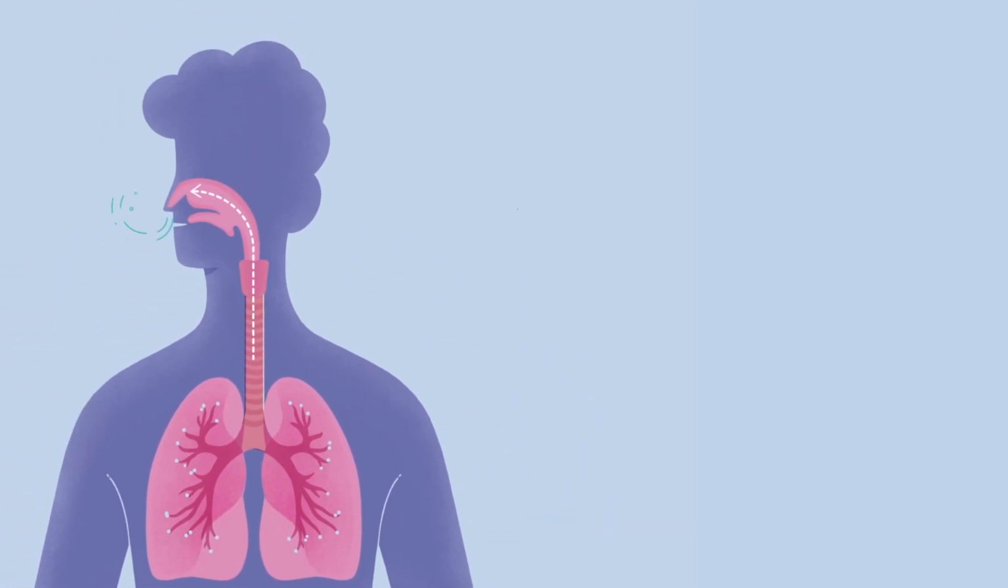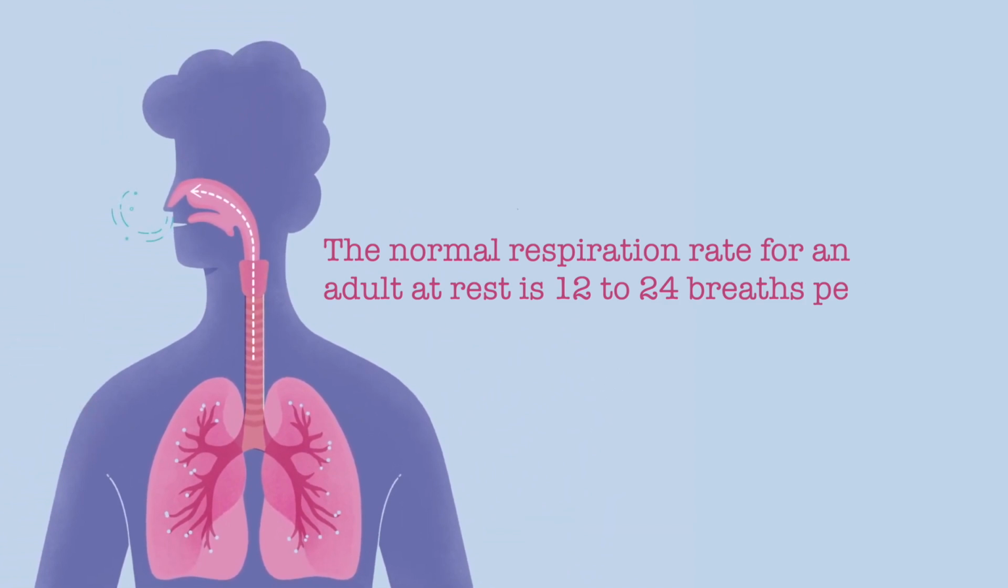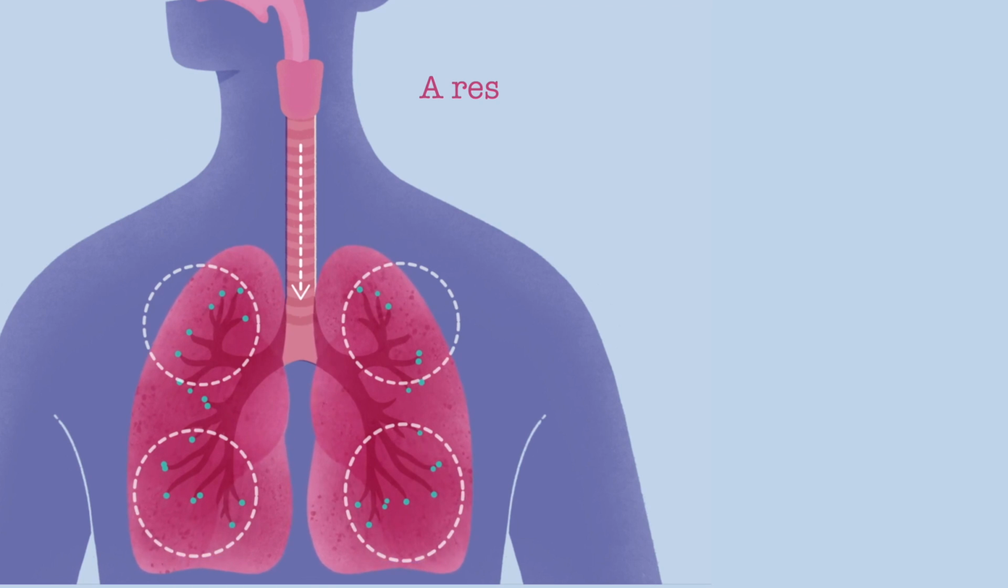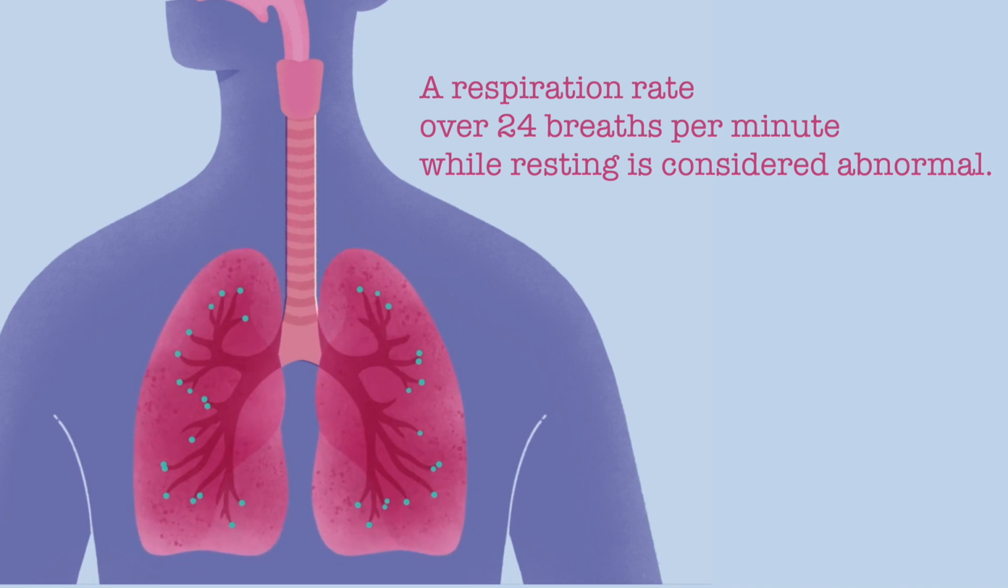Then your respiratory rate, normal respiration, the number of times you breathe per minute, it has to be less than 24 per minute. If you start breathing more than 24 per minute, that means that your lungs are slowly getting involved, right?